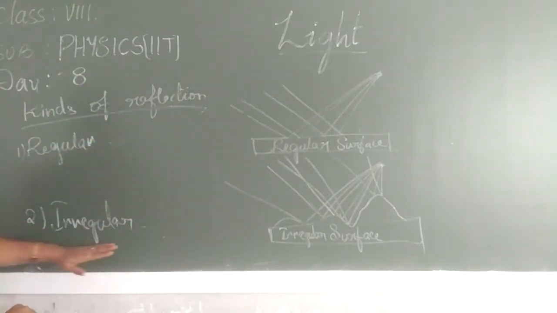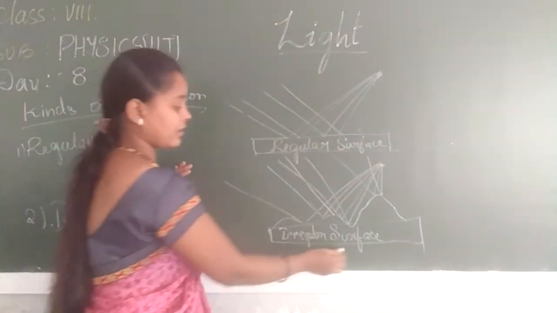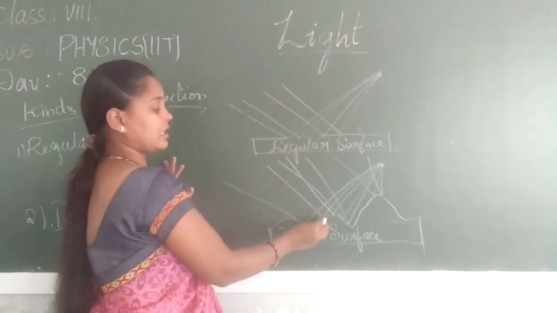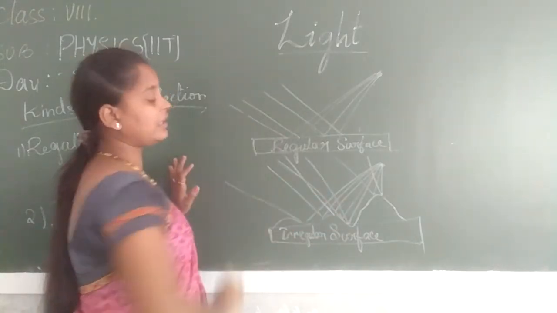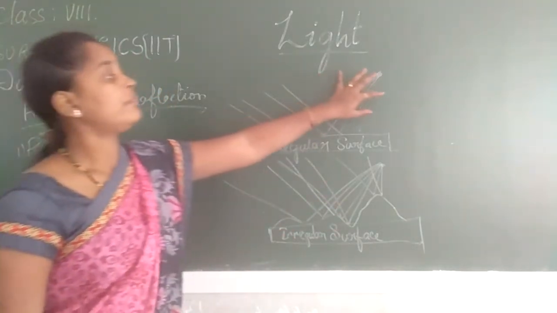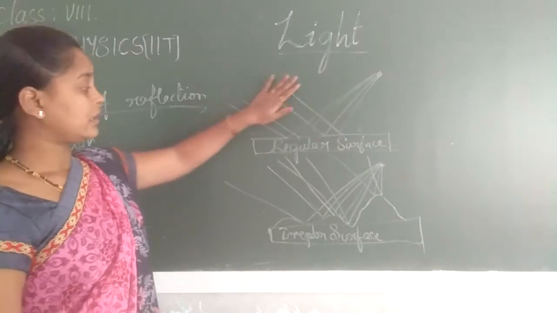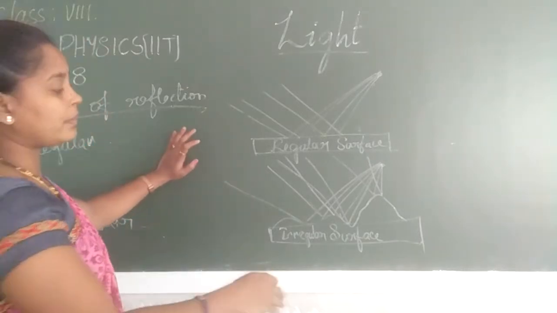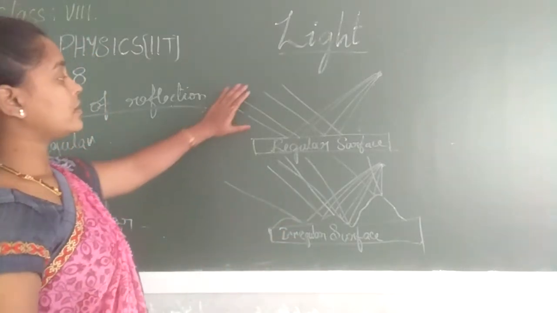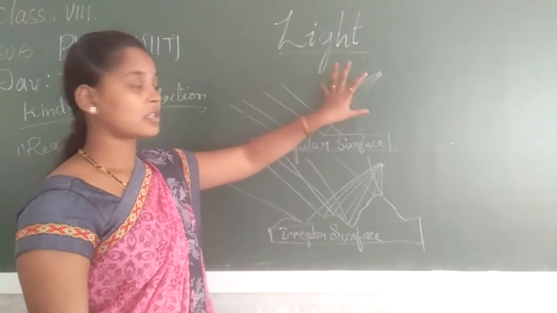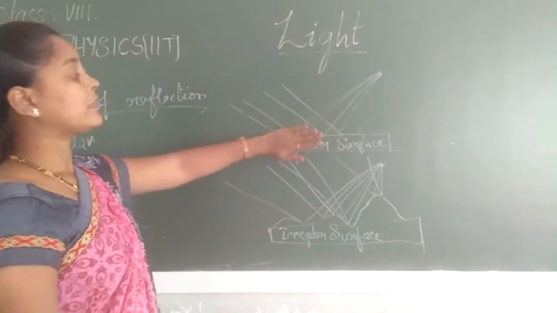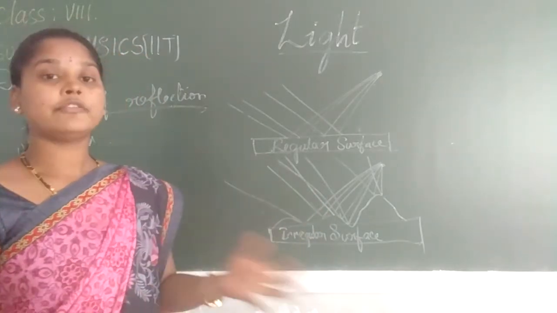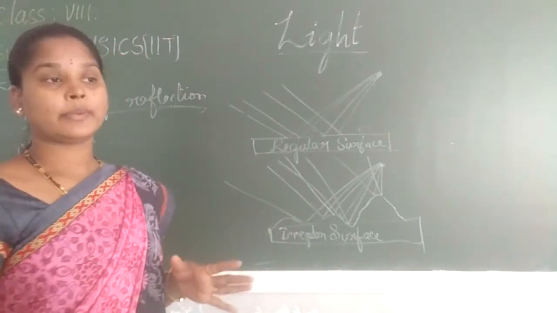Whereas in irregular reflection, on an irregular surface, all the light rays of the parallel beam falling on the surface hit back in different directions. Here in the regular case, all the lines are parallel to each other, whereas in the irregular case the lines will not be parallel. These lines together are called a parallel beam of light. On a regular surface the reflected beam stays parallel, whereas on an irregular surface it will be scattered or diffused. That is, it goes in different ways.